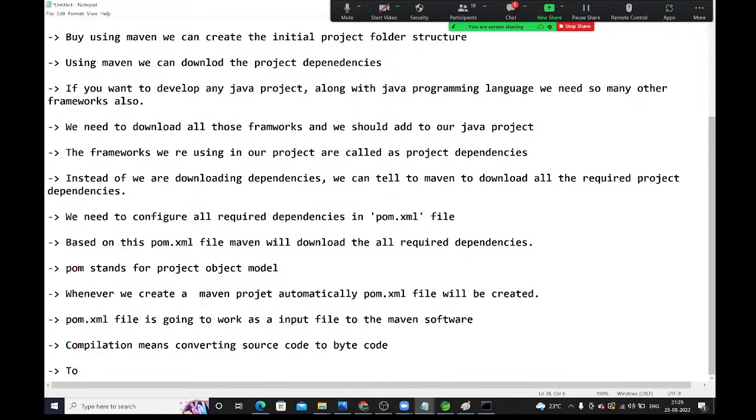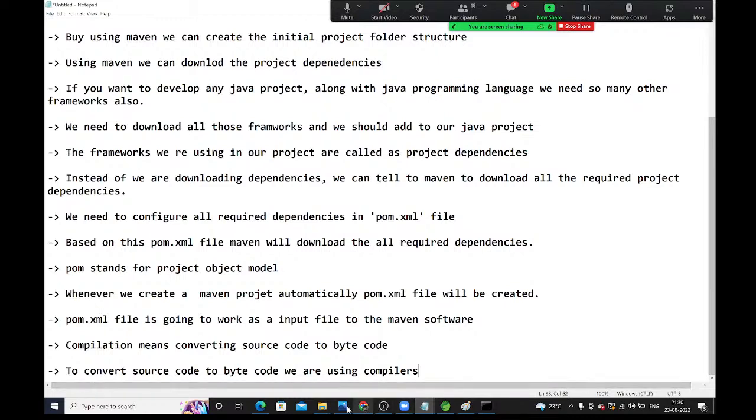To convert source code to bytecode, we are using compilers. By using compilers, we will convert from source code to bytecode. Right, guys?